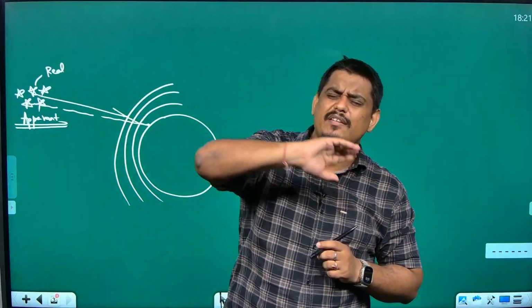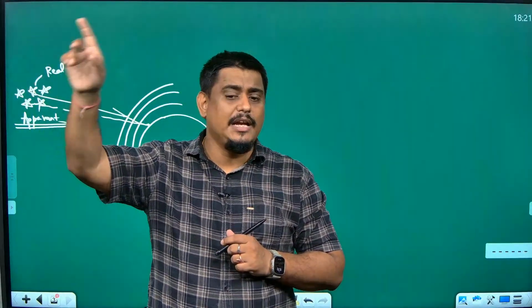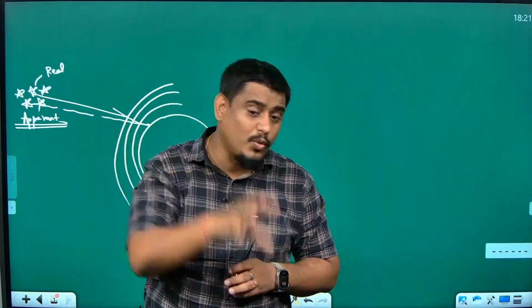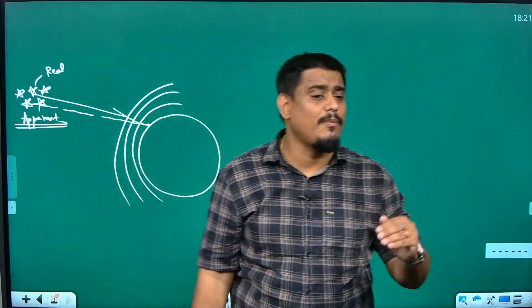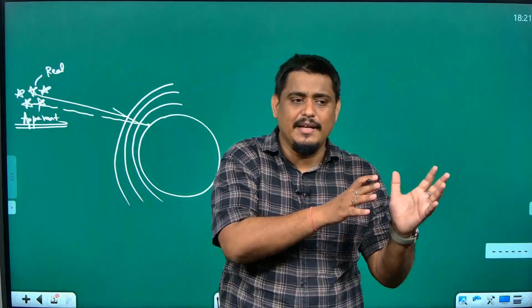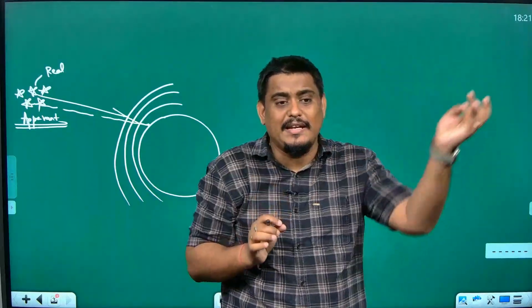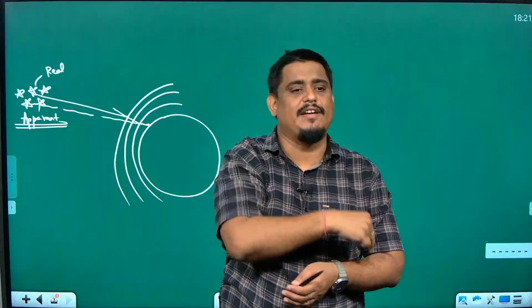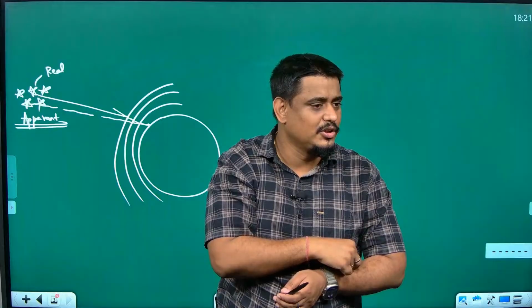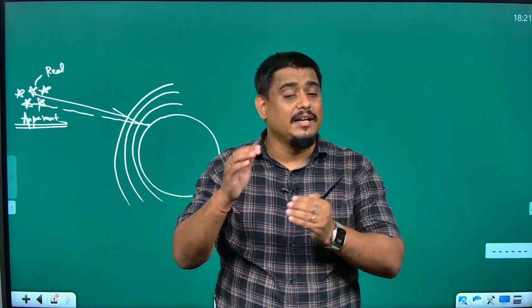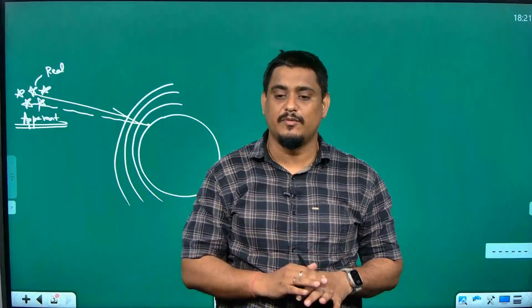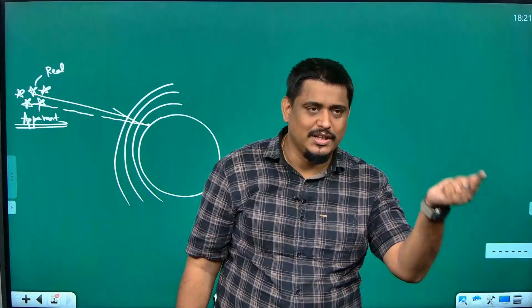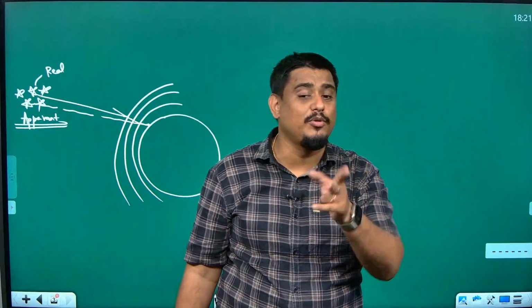So when light comes from very far, it becomes an infinite source for us, a very far source, and the star is emitting its own light. But here the light is travelling from a planet. The planet being nearby, there are multiple ways from where the light can come from this planet. But from a star it comes from very far. It is like a parallel stream of light coming onto the earth. So there is a change in the apparent positions of the stars, whereas the light coming from a planet is coming from a nearby source. Since it is coming from a nearby source, this apparent position change will not be there.